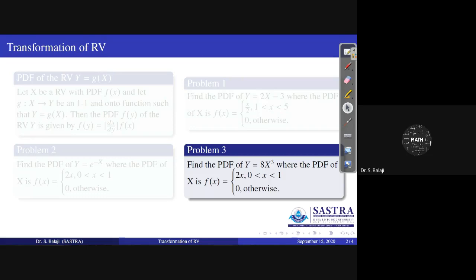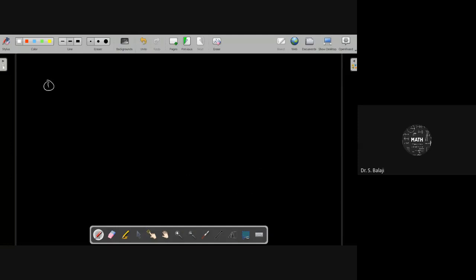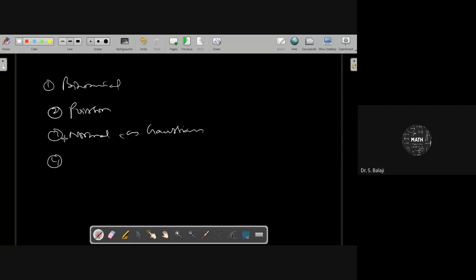And then further, you consider the concept of special distributions: binomial, Poisson, normal. We consider four different distributions here: binomial, second one is Poisson, third one is normal, or Gaussian distribution, and fourth one is gamma or Erlang distribution. These concepts we studied here.